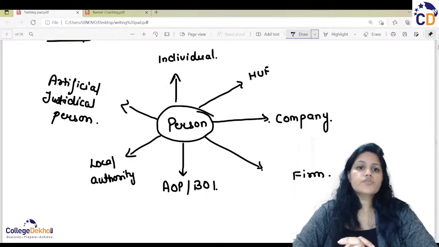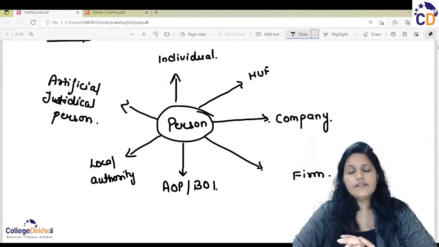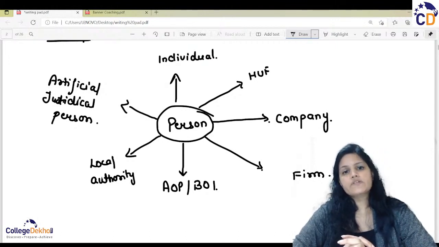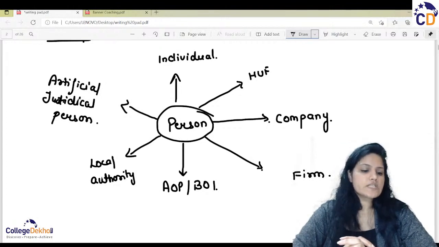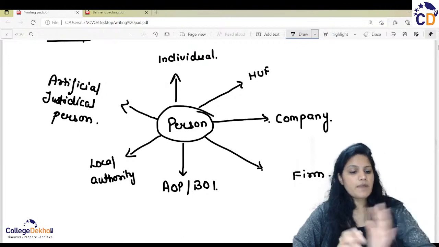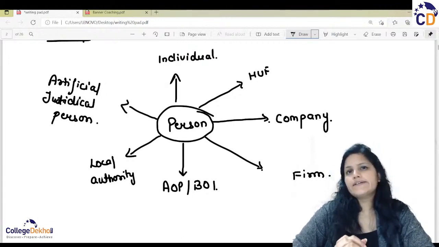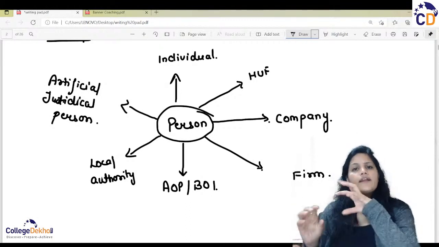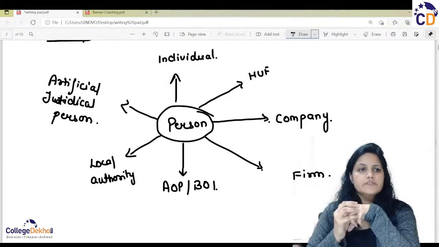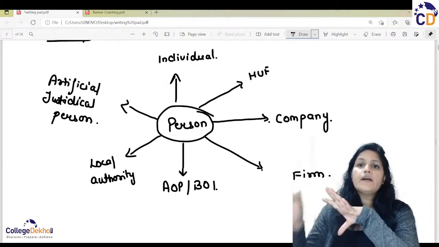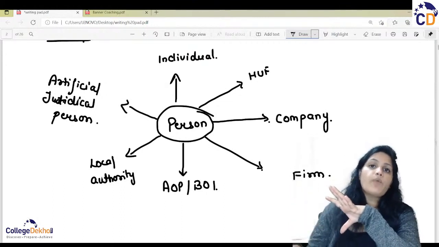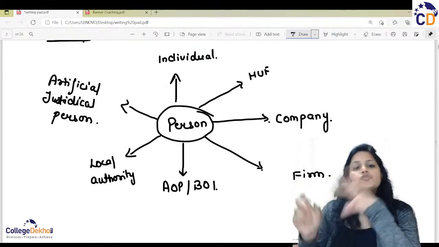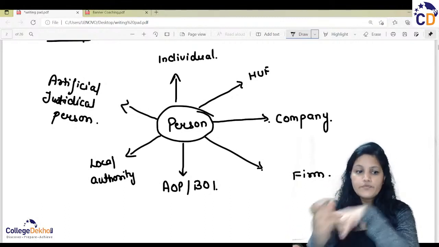So they come under the definition of association of persons. Body of individuals is like gym membership or club membership, where different members come together and are part of that association, that body of individuals. So these are the differences.